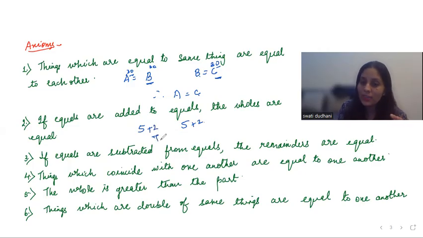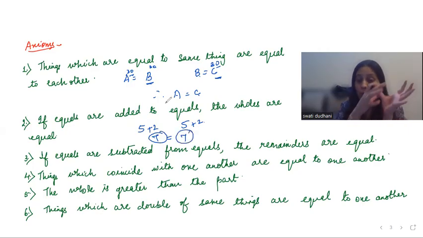So what do I get here? 7. And here 7. So then the wholes are also equal to each other. That means you can add equal quantities on both the sides. It does not change the equality.